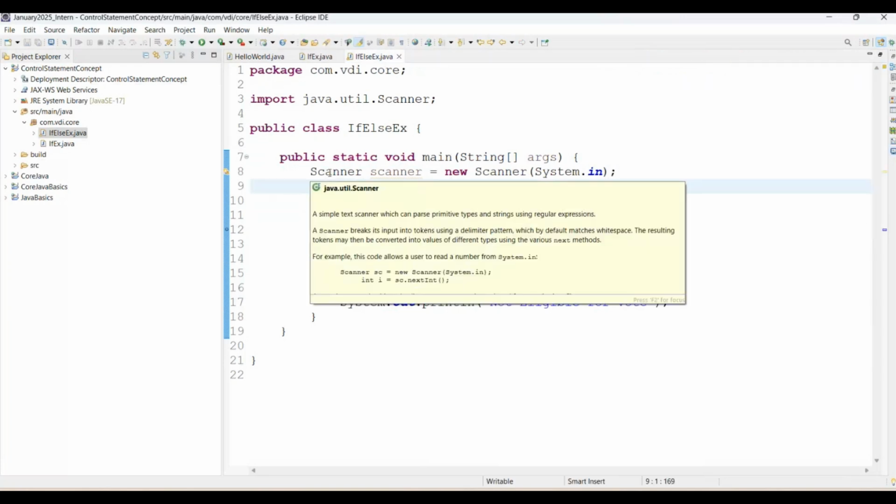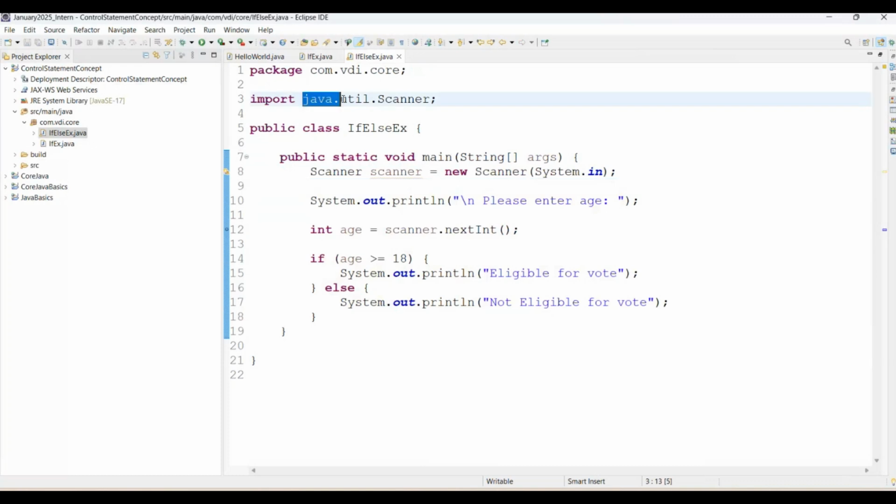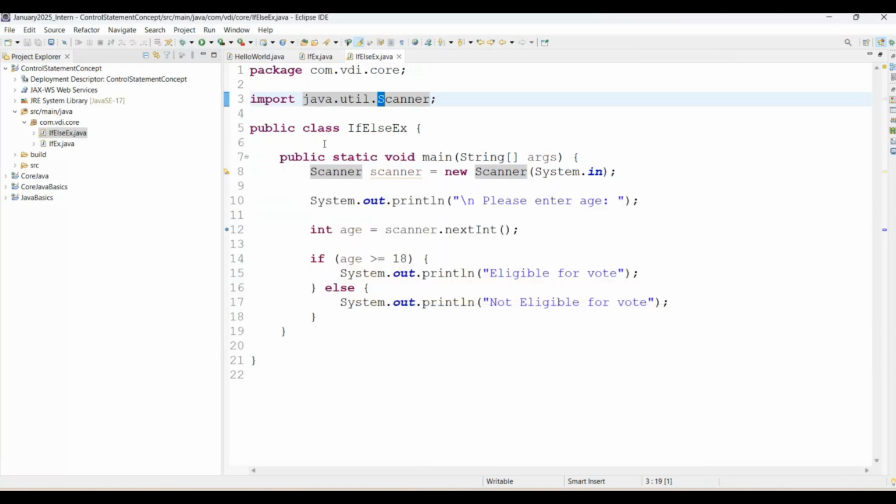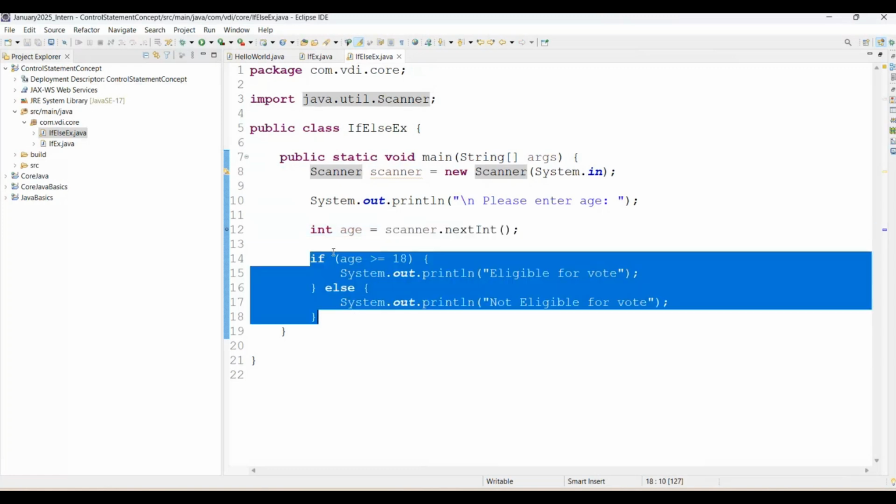I hope you got the clarity of the Scanner class as well. Scanner is a Java class coming from the java.util package. Class first letter must be capital, and Scanner class will help us to take input from the end user. Here we are getting integer type of input. That's why I'm using here scanner dot nextInt. Here we are reading the input from the end user, and this is our logic.